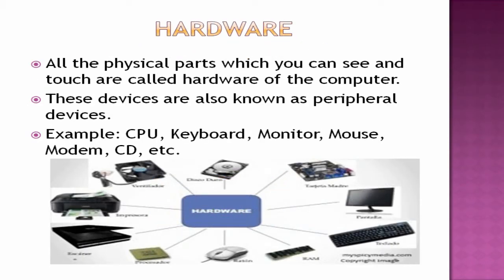Next one is hardware. Okay, so as I already told you, all the physical parts of your computer which you can see and touch are called the hardware of the computer. These devices are also called peripheral devices. What are the examples of this hardware? CPU, monitor, mouse, modem, CD, pen drive, whatever it is. All the devices which you can touch are all hardware.